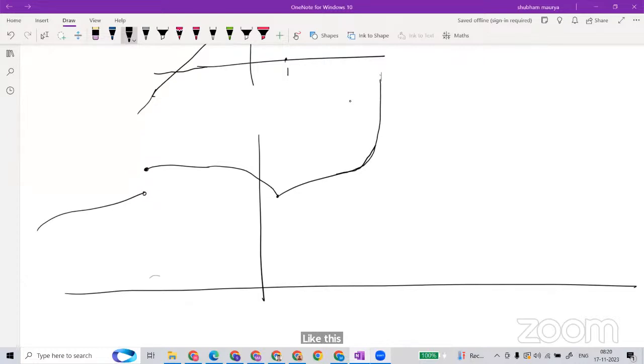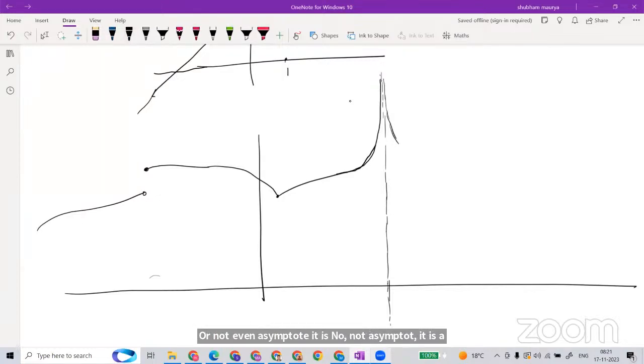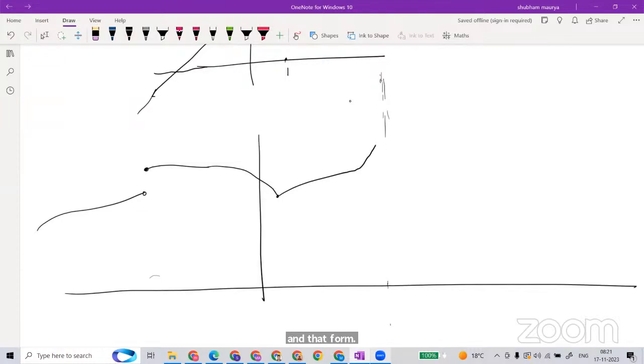There is a kind of asymptote there. Or not even an asymptote, it is not an asymptote, it is in that form. An asymptote itself says the function is not defined there.